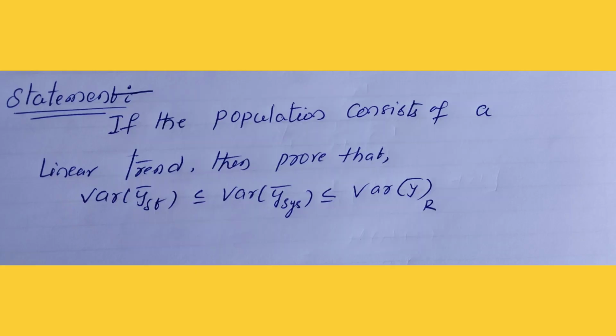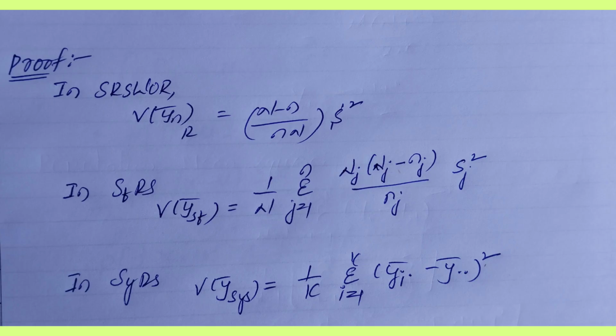Hi, today we have to discuss the relation between simple random sampling, stratified random sampling, and systematic random sampling. Statement: if the population consists of a linear trend, then prove that V(ȳ_st) ≤ V(ȳ_sys) ≤ V(ȳ_n). So now we have to start the proof.